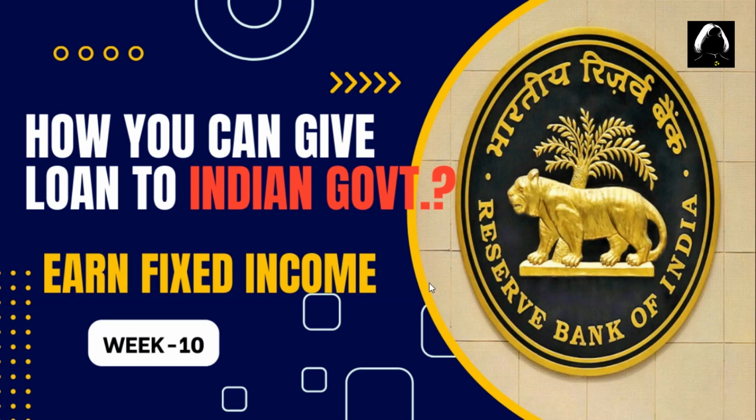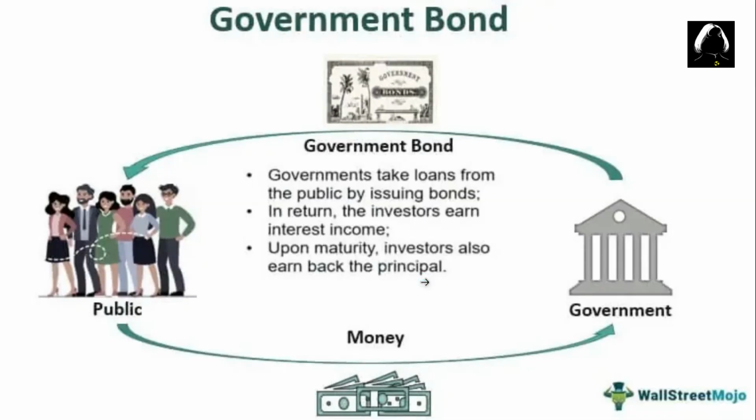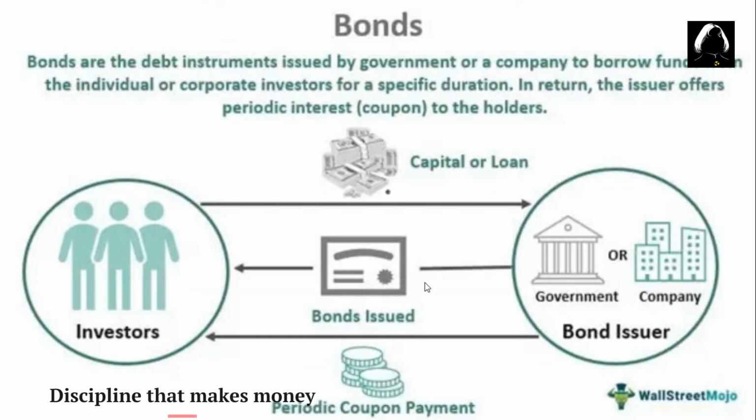Yes, you are seeing right. You can give loan to the Indian government and earn fixed income. This investment option is called bonds. Here we give loan to the government and the government pays us interest. We as investors give loan to the government and the government issues bonds in return, which is the security that we are having, and periodically it also pays us interest.